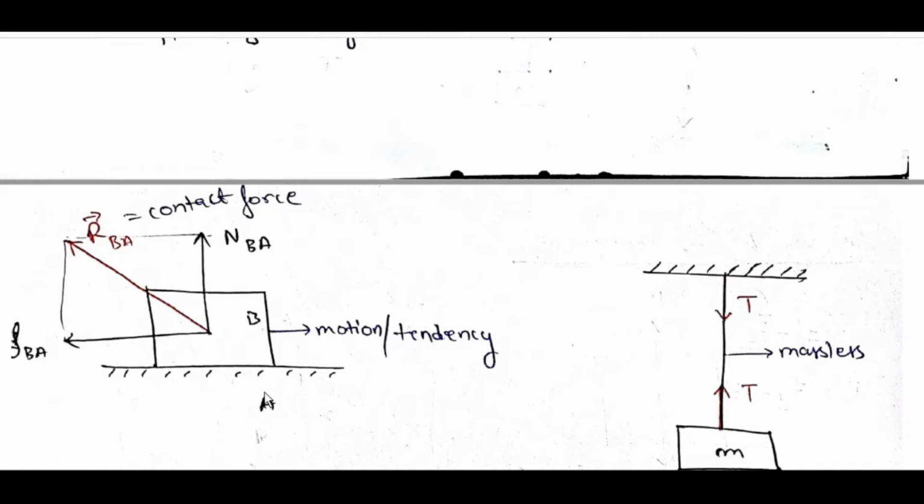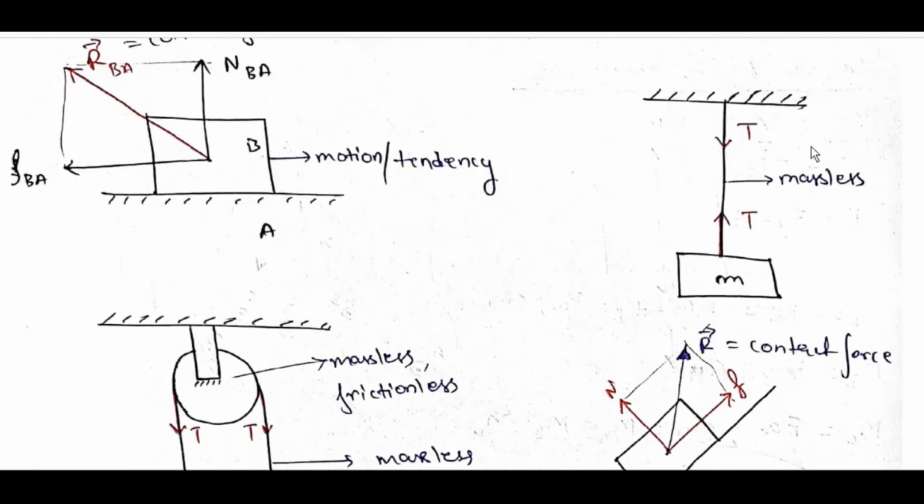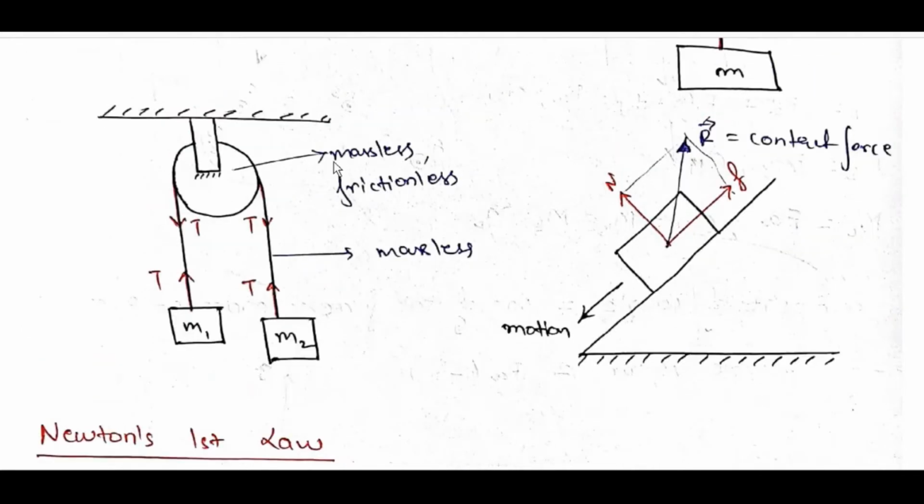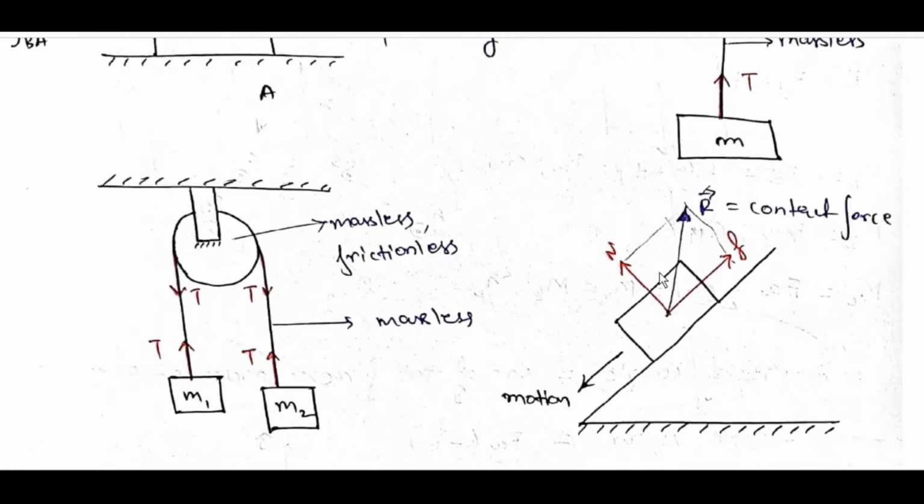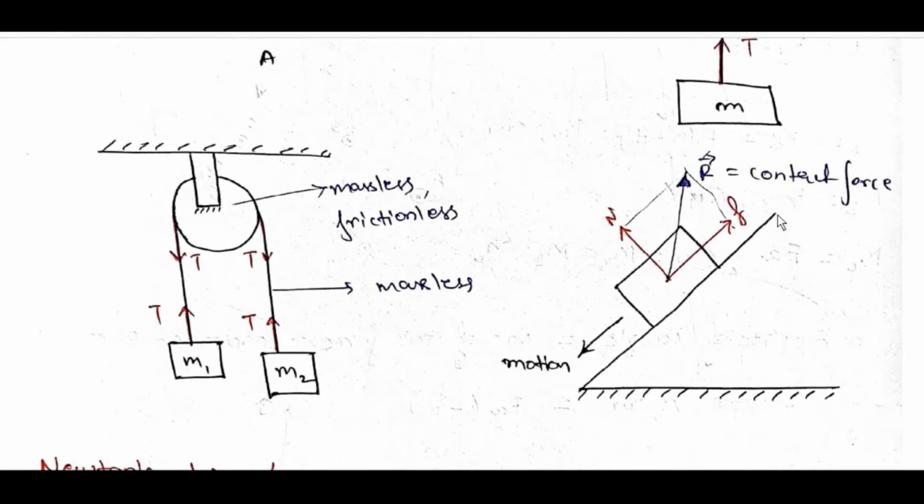Motion tendency AB, N_BA, F_BA, resultant R_BA is contact force. Tension, massless, frictionless, M1, M2, T. Friction will be like this and normal reaction will be like this. R bar is equal to contact force.